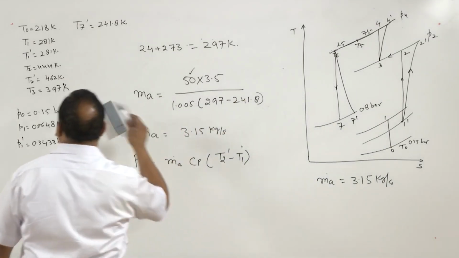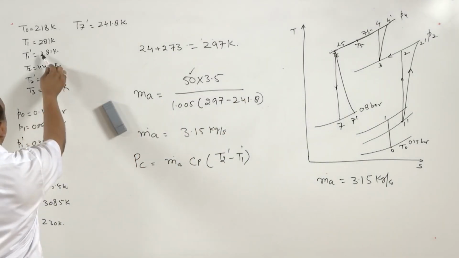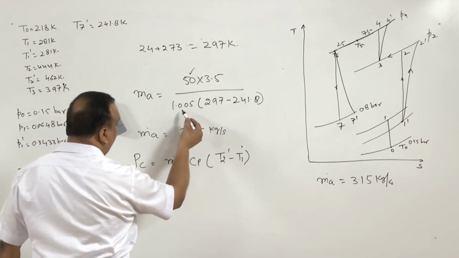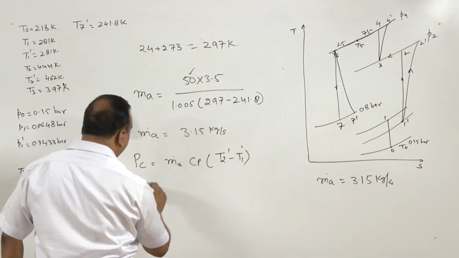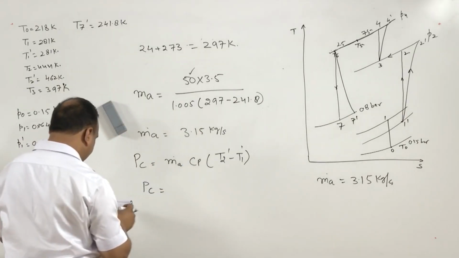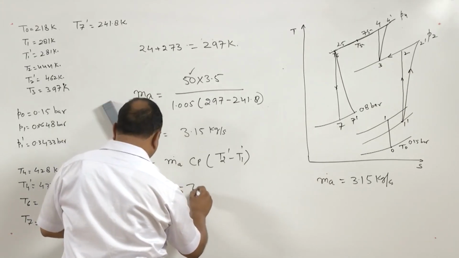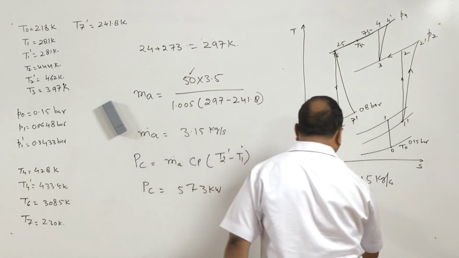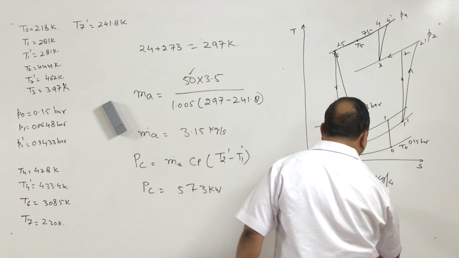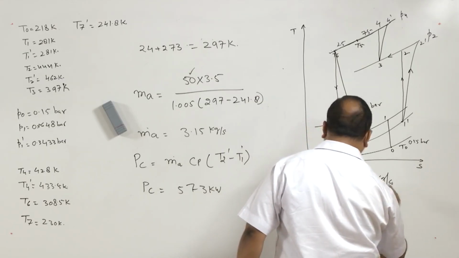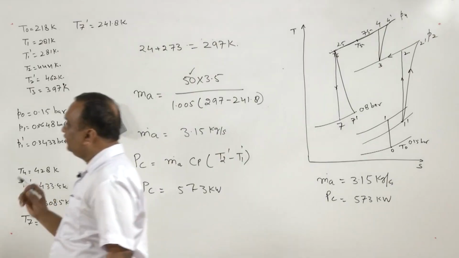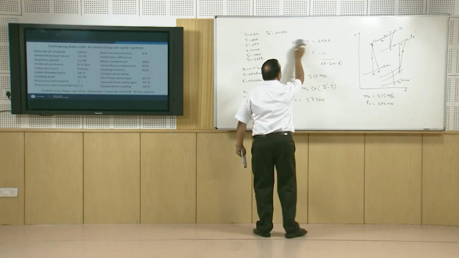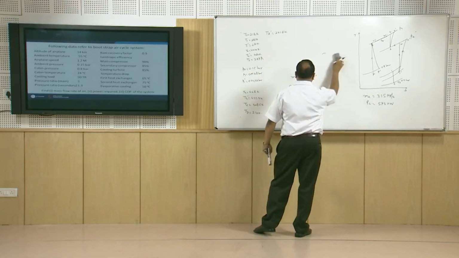And T2 dash and T1 dash can be taken from here, and Cp value is known to us, Ma is known to us. This gives the power of the compressor as 573 kilowatt. So power consumed by the compressor is 573 kilowatt.